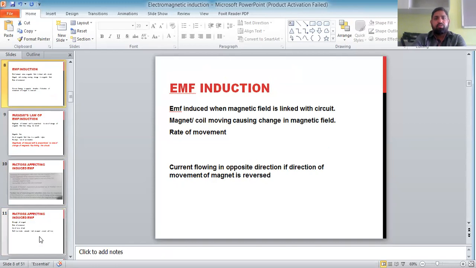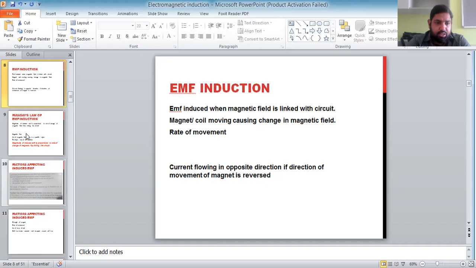The observations which we saw: number one, changing the number of turns increased the induced EMF. Second, for a stronger magnetic field, the EMF induced was larger. For more turns, the EMF induced was larger, and speed was also related. For higher speed, the EMF induced was larger.